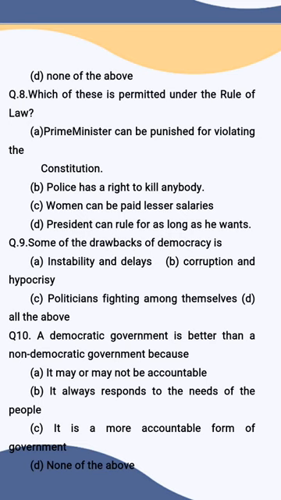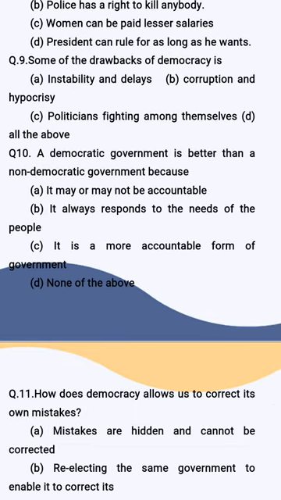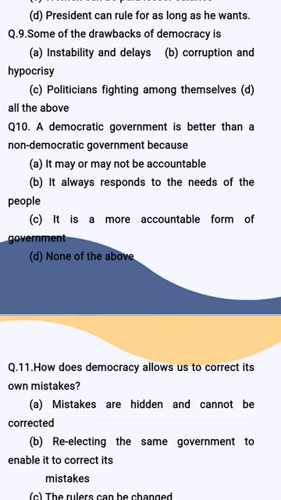That is option A is correct answer. Then question number 9. Some of the drawbacks of democracy are instability and delay, corruption and hypocrisy, politicians fighting among themselves. Option D, all the above. So the given options are best suitable to describe the drawbacks of democracy. Hence option D is correct answer. That is all the given options are correct.